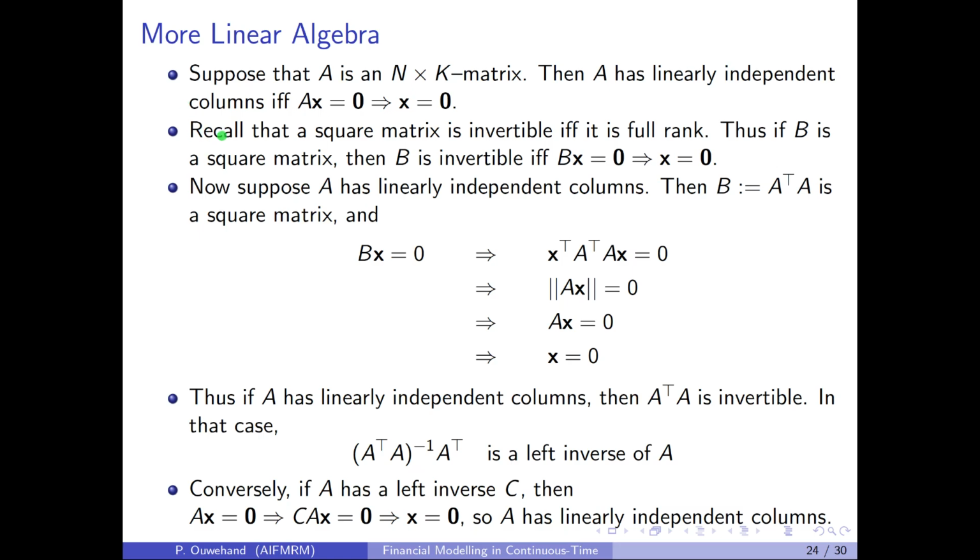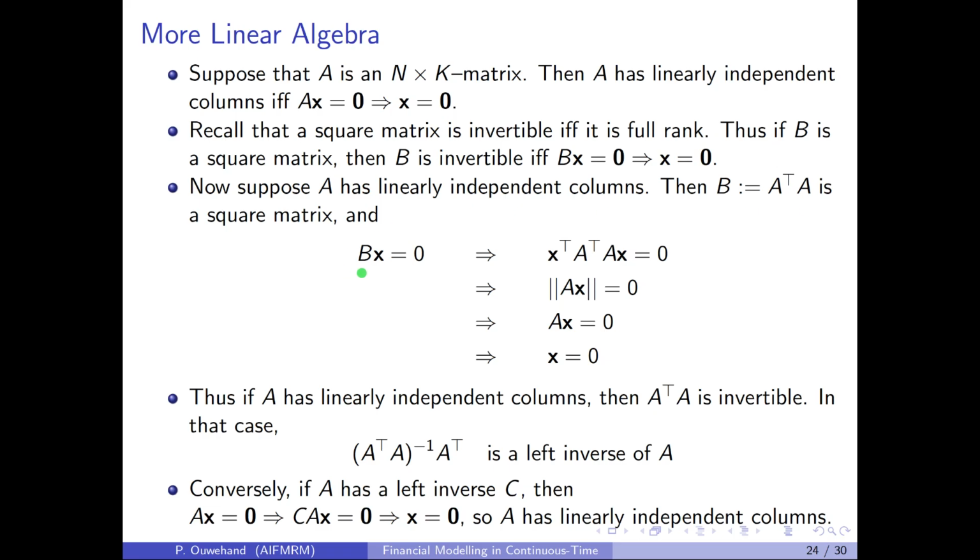Now recall that a square matrix is invertible if and only if it is full rank. Thus if B is a square matrix, then B is invertible if and only if whenever Bx is equal to 0, it is the case that x is equal to 0. Now suppose that our n by k matrix A has linearly independent columns. Then B, defined to be A transpose times A, is a k by k matrix and therefore square.